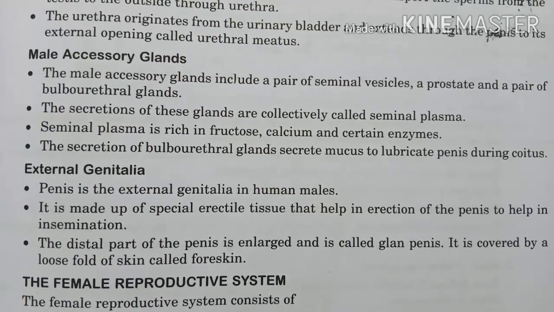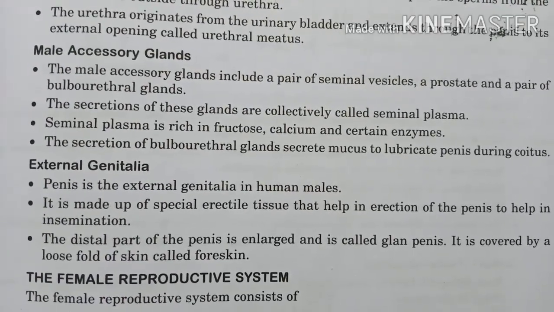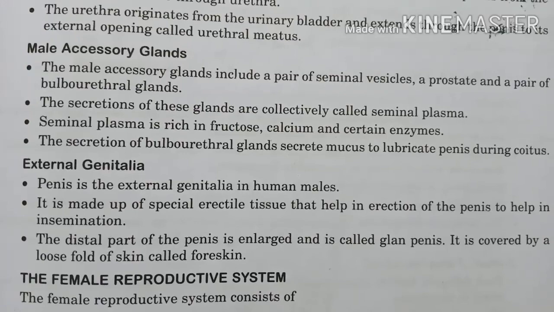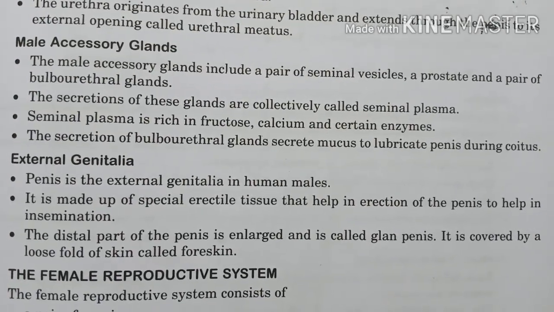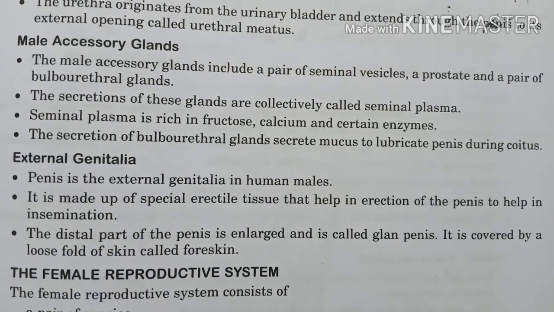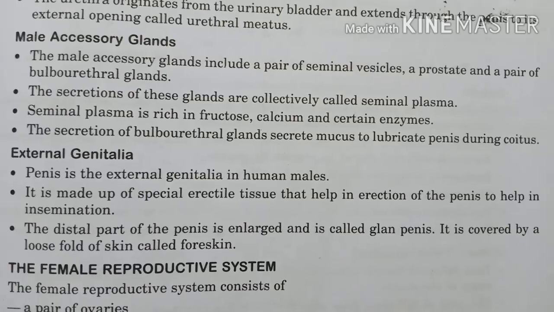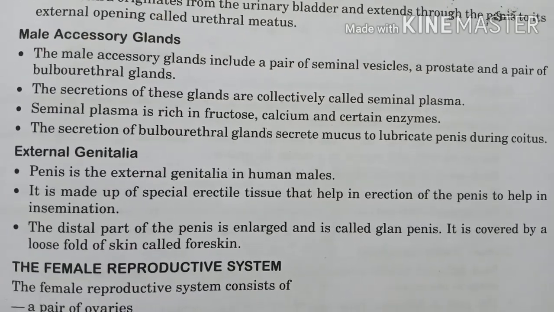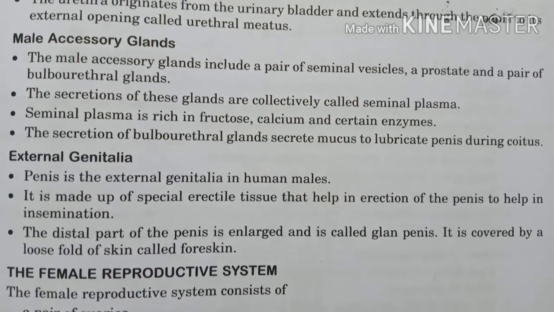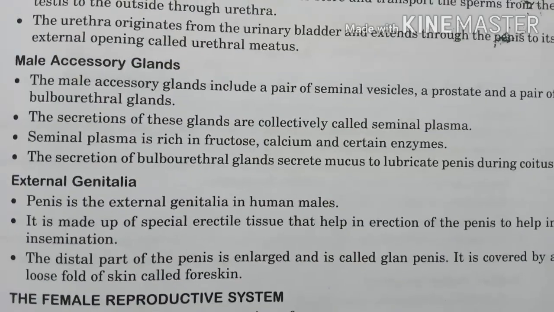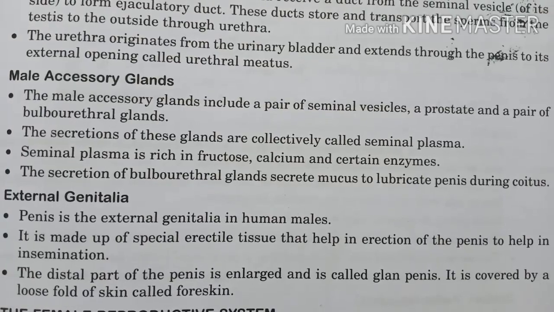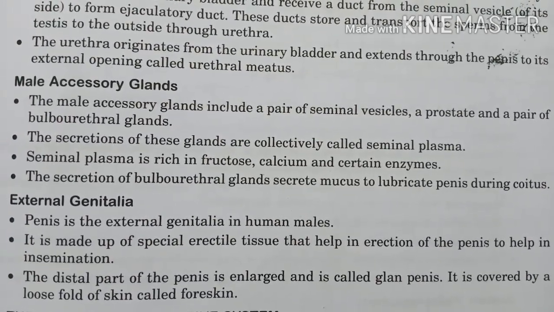The secretion of these glands is collectively called the seminal plasma. Seminal plasma is rich in fructose, calcium and certain enzymes. The secretion of the bulbourethral glands is mucus to lubricate the penis during coitus. External genitalia: the penis is the external genitalia in human males. It is made up of special erectile tissue that helps in insemination. The distal part of the penis is enlarged and is called the glans penis. It is covered by a loose fold of skin called the foreskin.